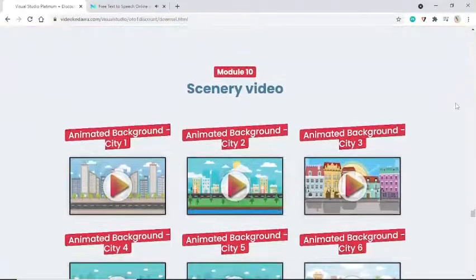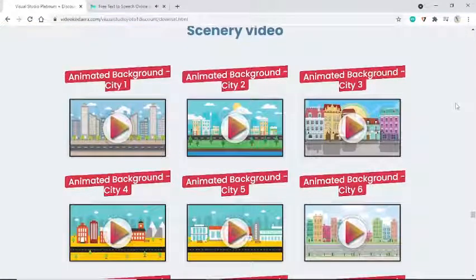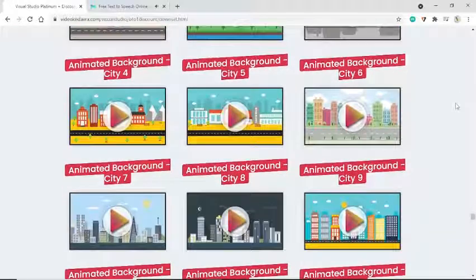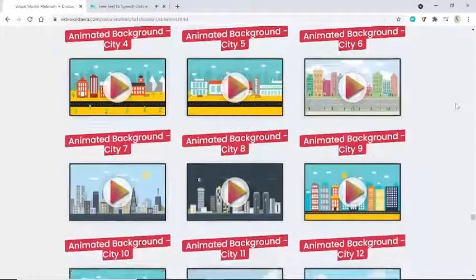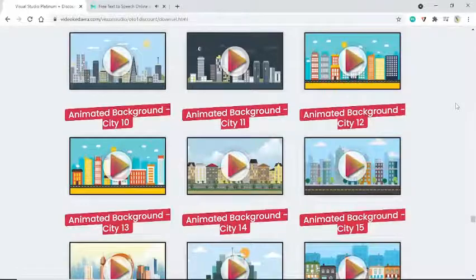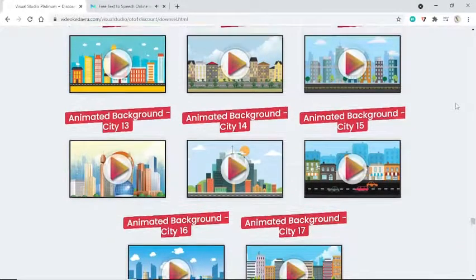Module 10. Scenery Video. Animated Background, City 1, City 2, through City 16 and City 17.